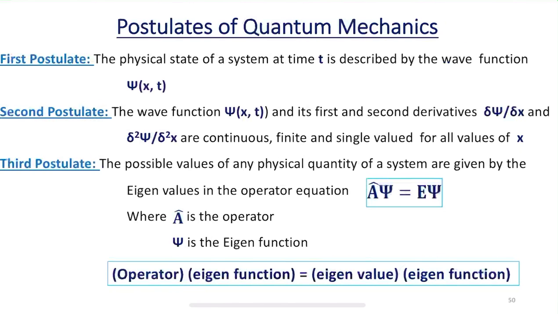So, next let us move on to the postulates of quantum mechanics. What are the postulates of quantum mechanics? Before understanding the postulates, let us briefly look at the properties of wave functions.